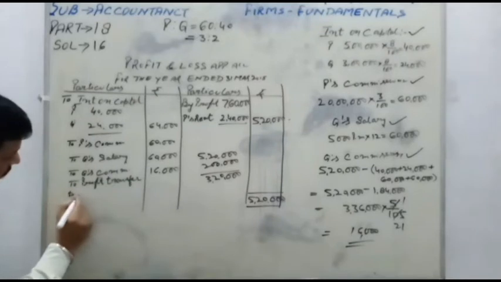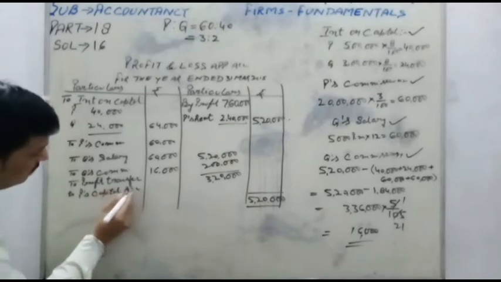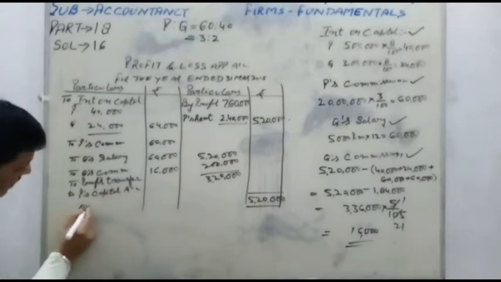to P's capital account and Q's capital account.